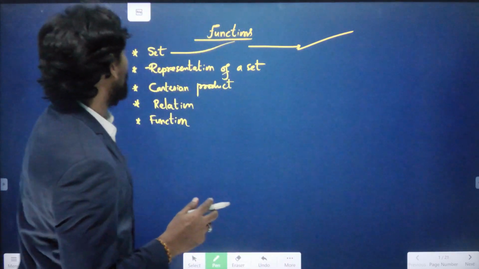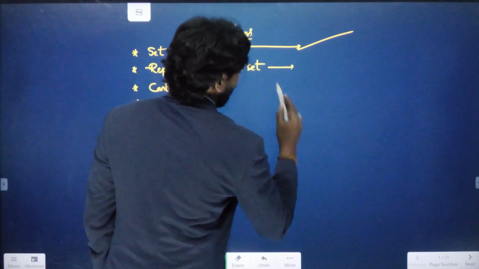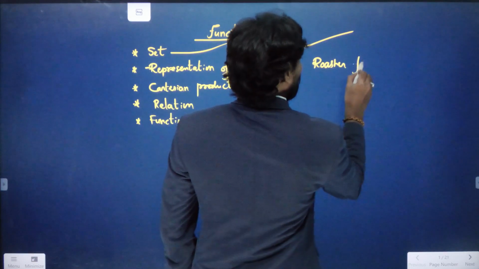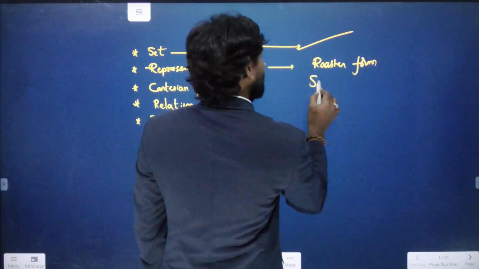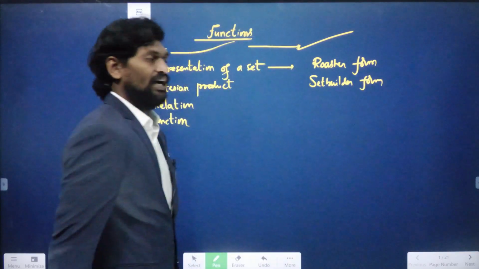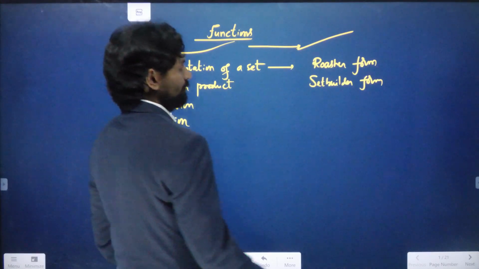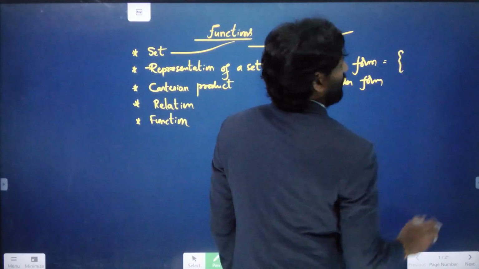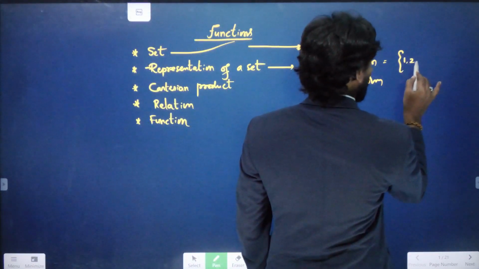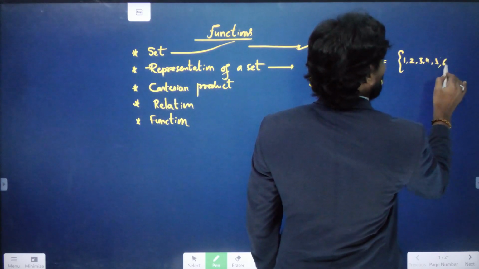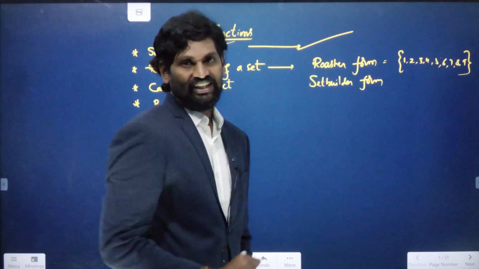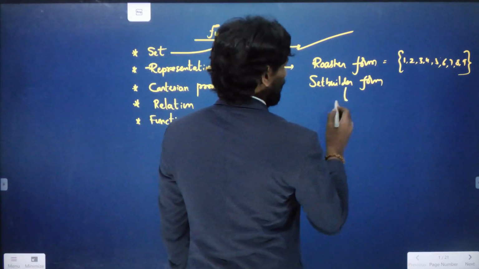Now coming to the representation of a set, there are two different types: roster form or list form, and the second one is set builder form. In roster form, if I want to write all the natural numbers less than 10, we write 1, 2, 3, 4, 5, 6, 7, 8, 9. These are the natural numbers less than 10, there are 9. Same way, how do we represent it in set builder form?